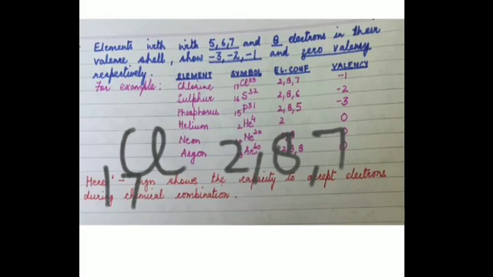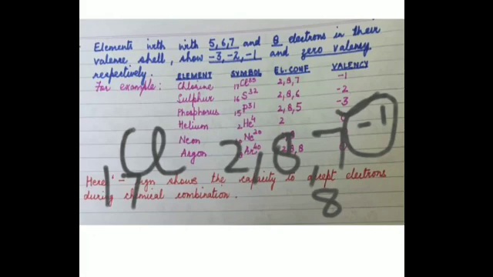Now I have already told you, in order to attain stability, what should be the maximum number of electrons? That is the octet rule that you have done. What is the maximum that should be there? It should be 8. How many are less? 1 electron is less. So those number of electrons which are less over here, those are the electrons which will be accepted by that particular element.